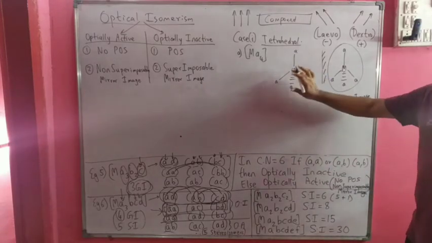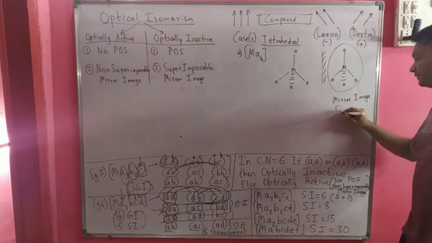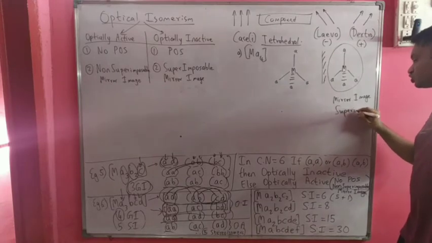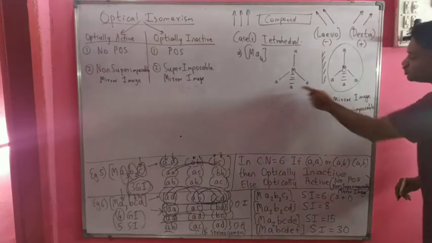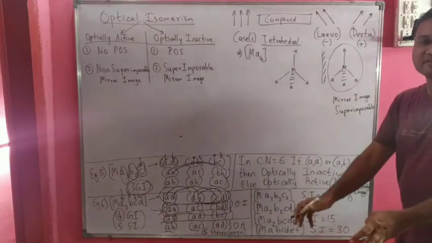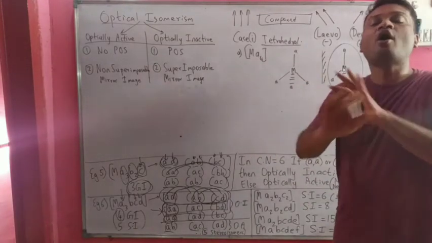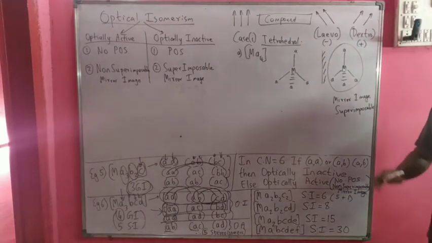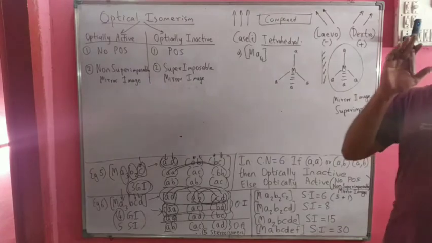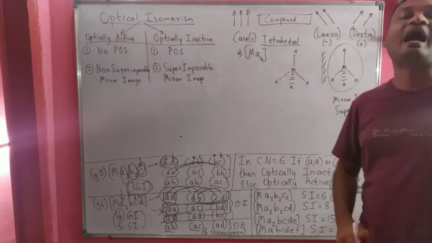It can be placed on the original compound. That means these two compounds are one and the same. That means it does not have optical isomers. They are one and the same compound.